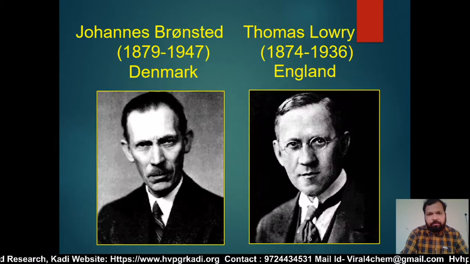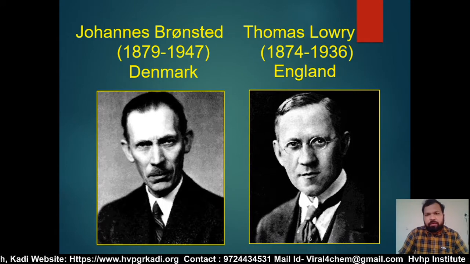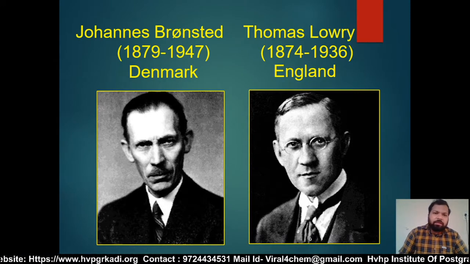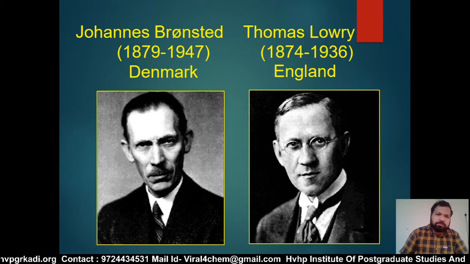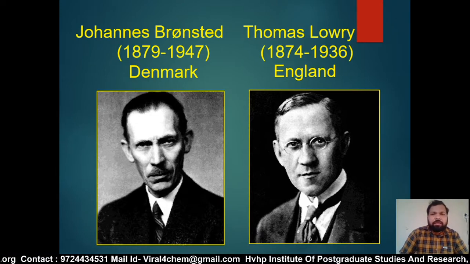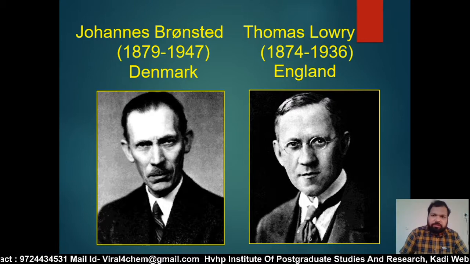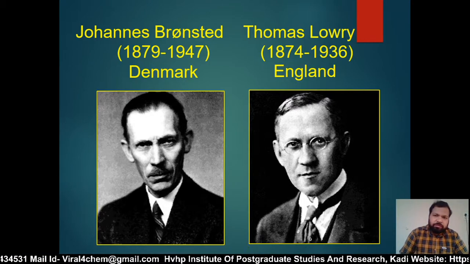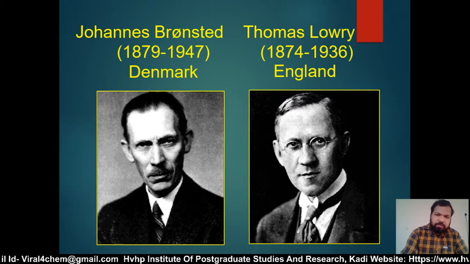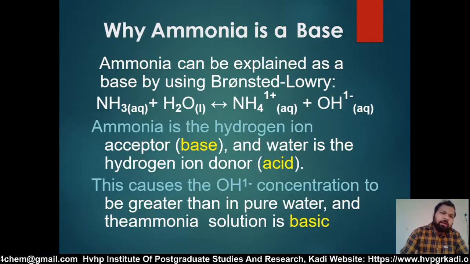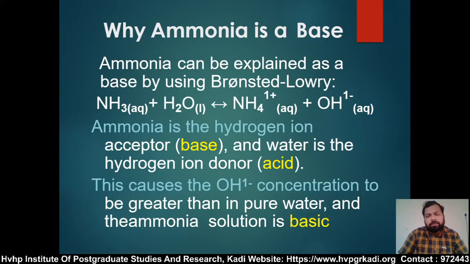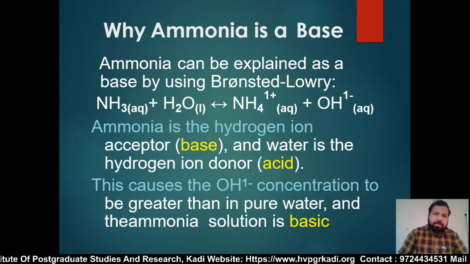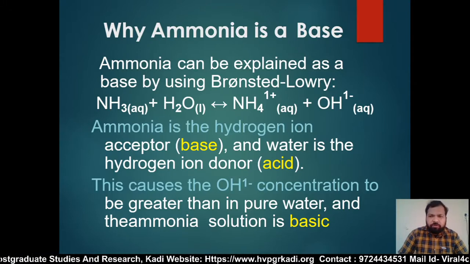Now the next is the Bronsted and Lowry picture. Bronsted, 1879 to 1947, was a chemist in Denmark, and Lowry, 1874 to 1936, was a scientist in England. Now, why is ammonia a base? Ammonia can be explained as a base by using the Bronsted and Lowry theory.